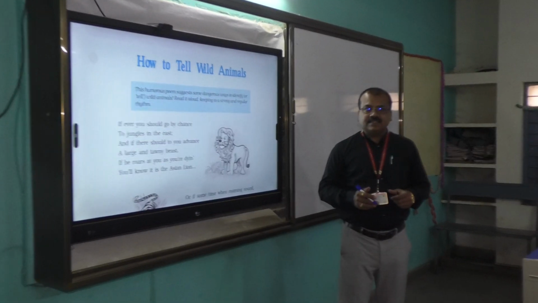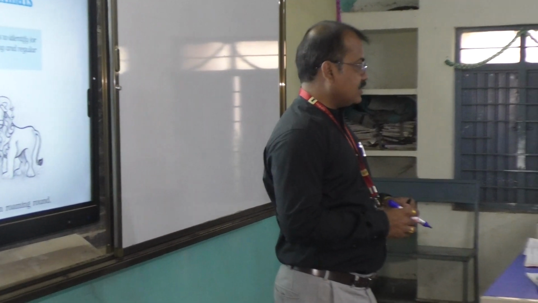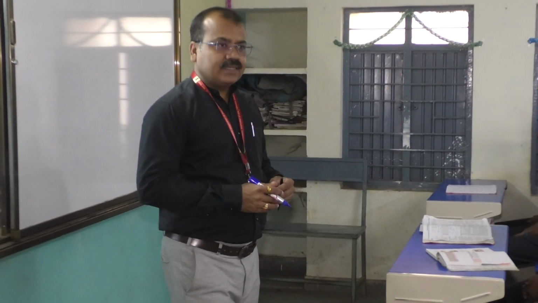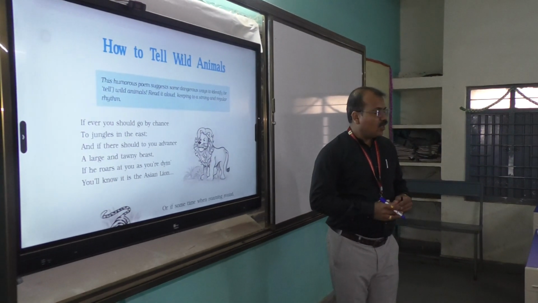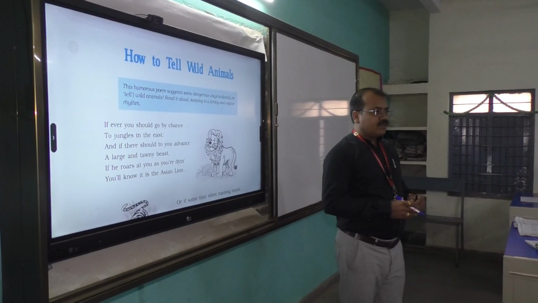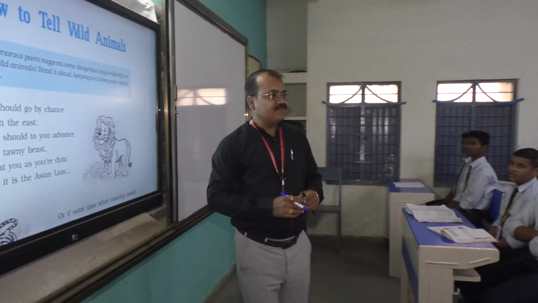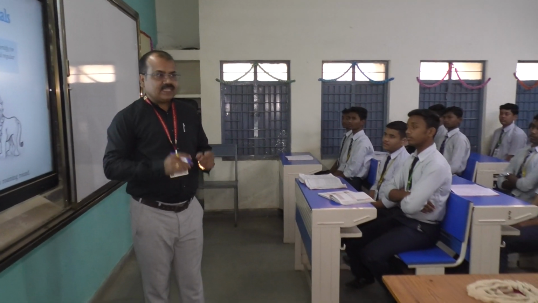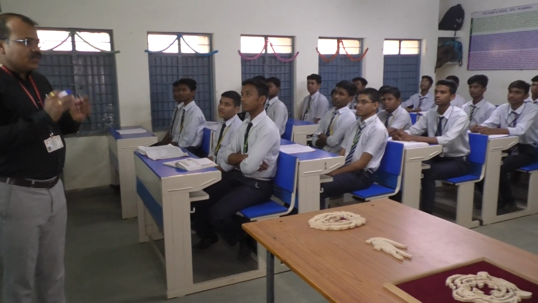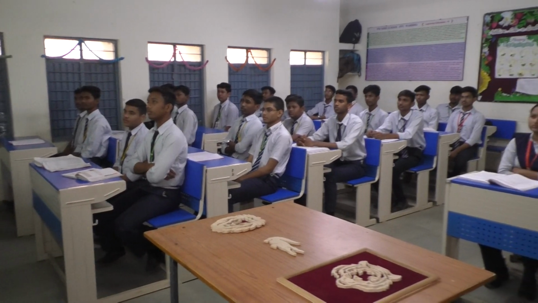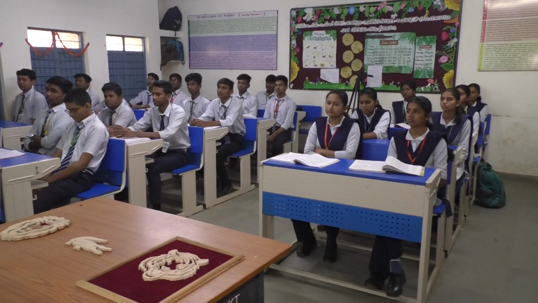Okay, hello dear students. Today we are going to learn the poem How to Tell Wild Animals, written by American poet Caroline Wells. If you look at this poem, how many stanzas do you find there? Six. There are 6 stanzas in the poem, and each stanza contains 6 lines. Actually, in this poem, Caroline Wells has suggested humorous ways to identify wild animals. Sometimes we may feel that these are dangerous ways.